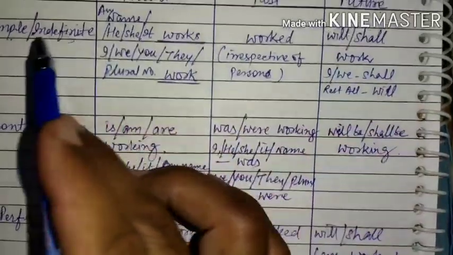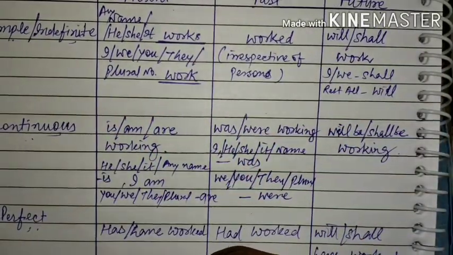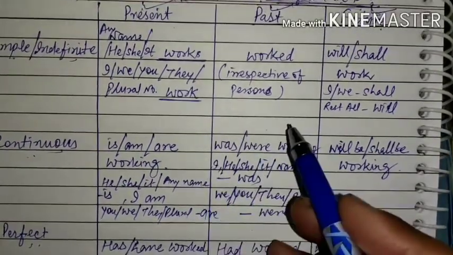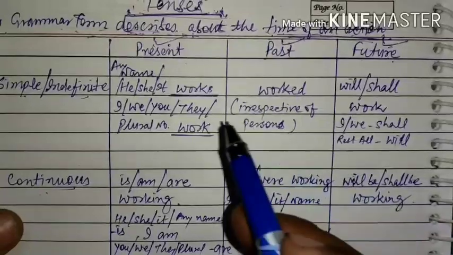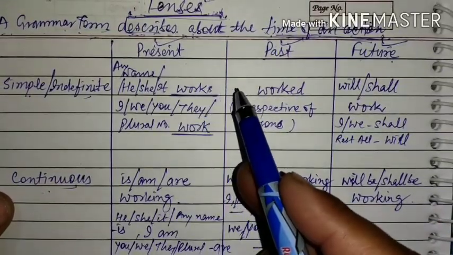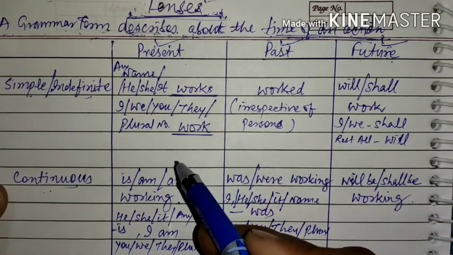For the future also, future simple, future continuous, future perfect, future perfect continuous. In total they become 12. So I have drawn a table to make you understand in an easy way, and I hope it will help you a lot to understand the tenses.